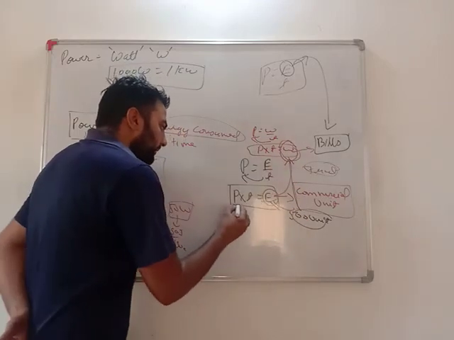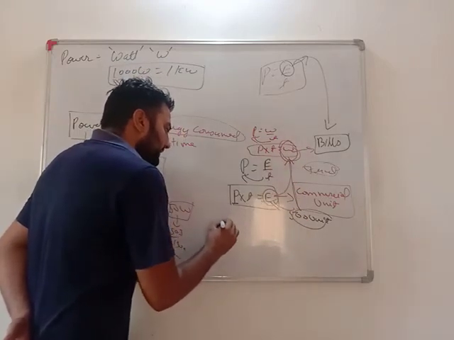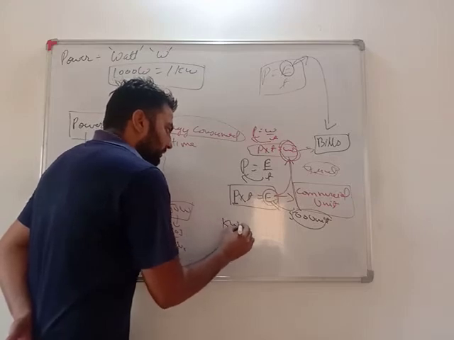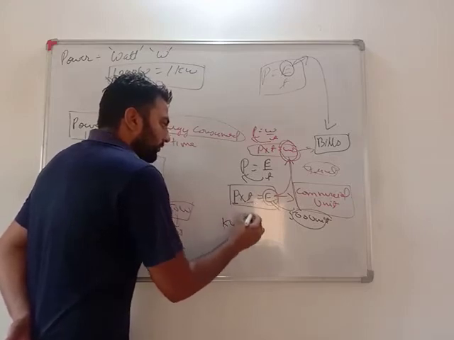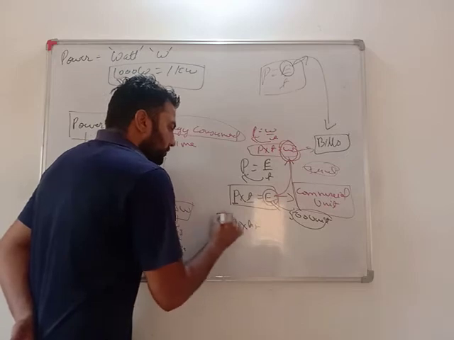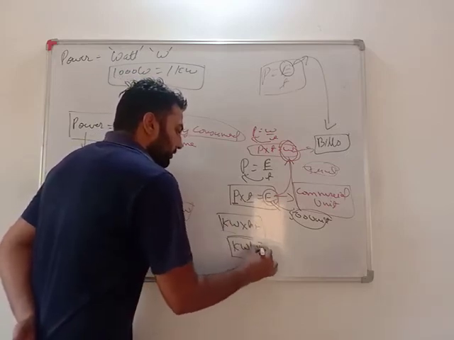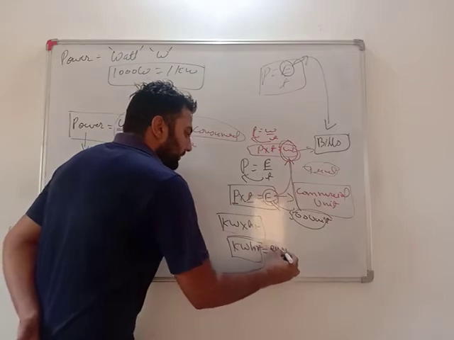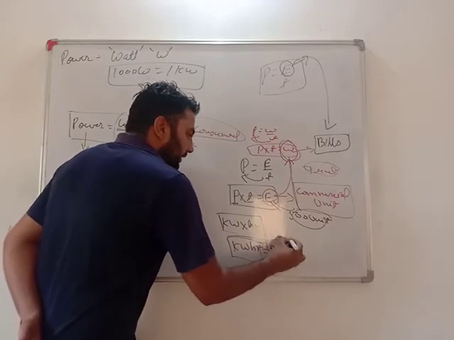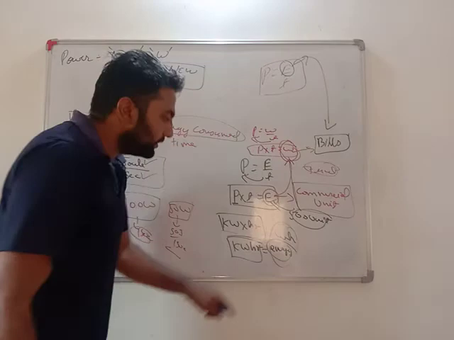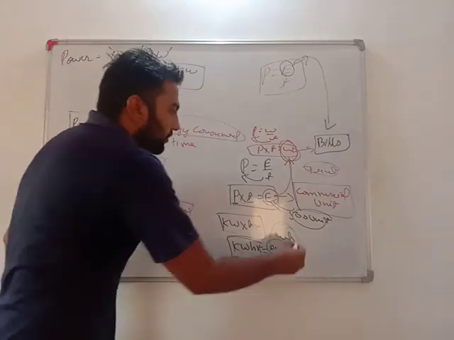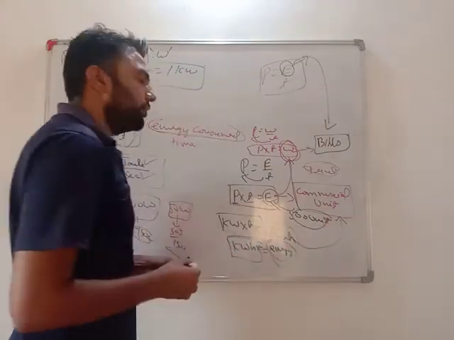So very important, unit of power is kilowatt, into unit of time is hour. So kilowatt hour is the unit of energy or work done, and this unit of energy or work done is also called the commercial unit.